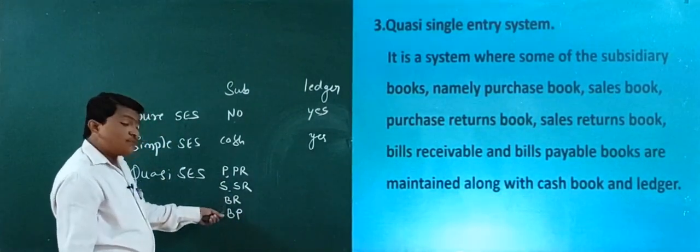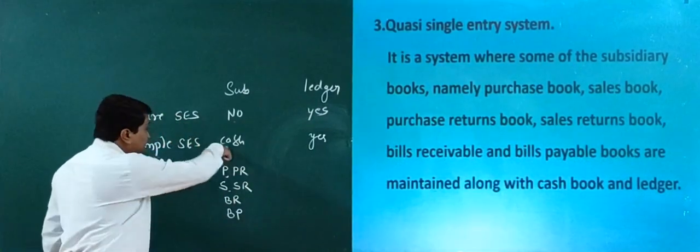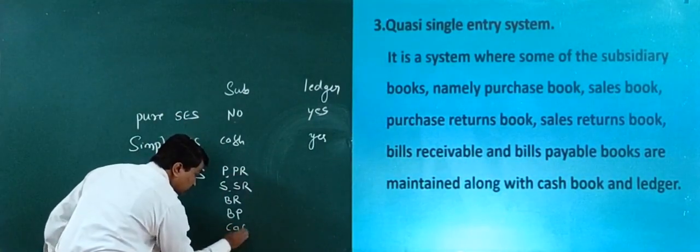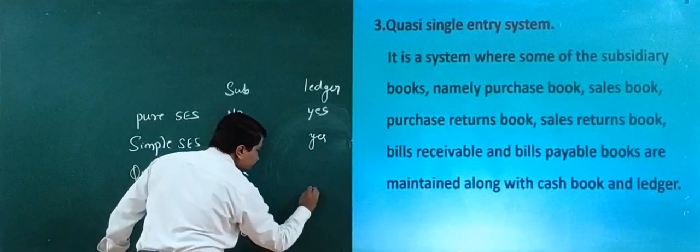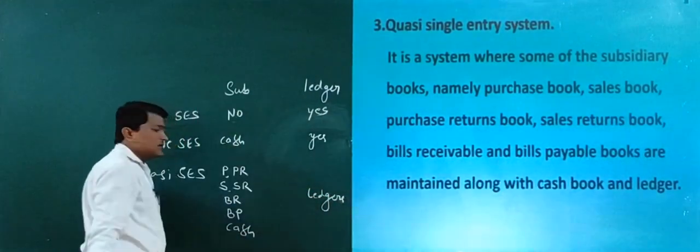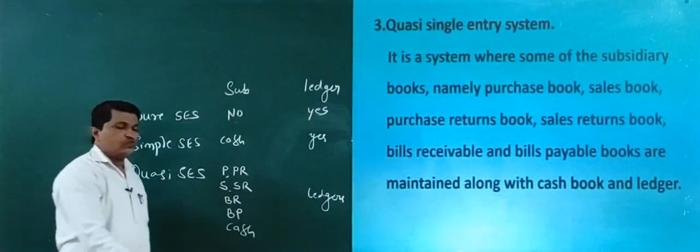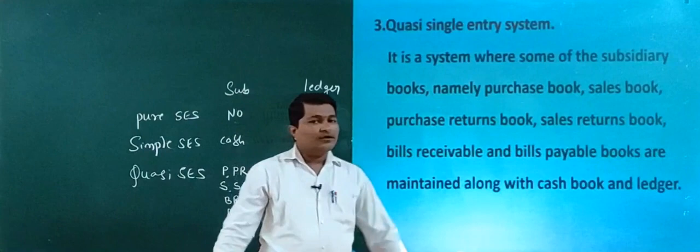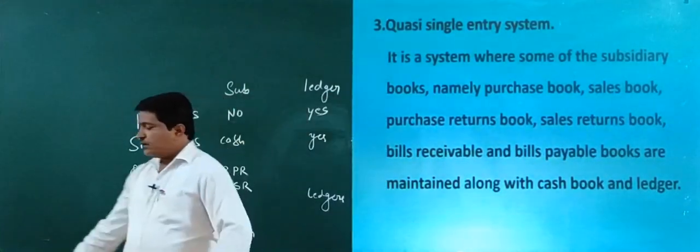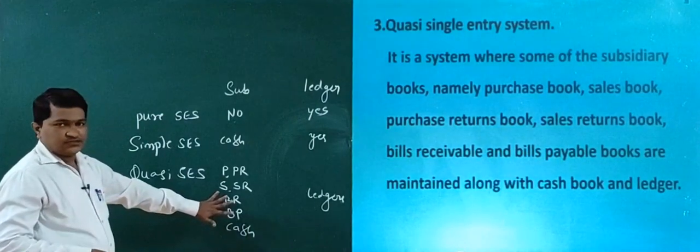Some of these subsidiary books are maintained along with cash book and ledgers. Ledgers means, as you know, personal ledgers, debtors account and creditors account. So you can easily come to know with these hints, right?